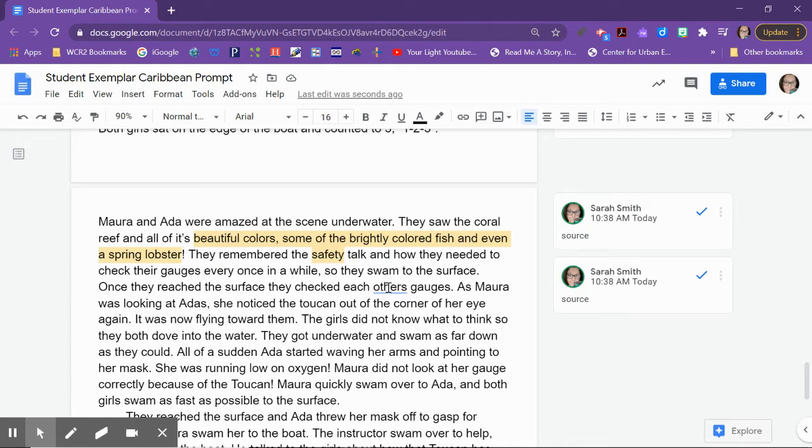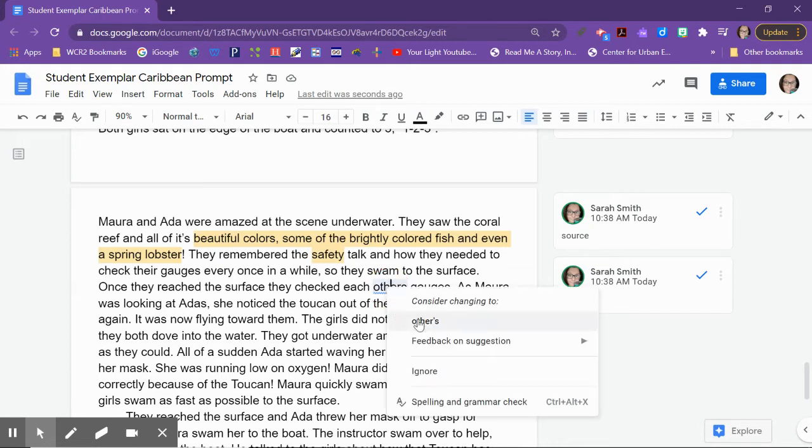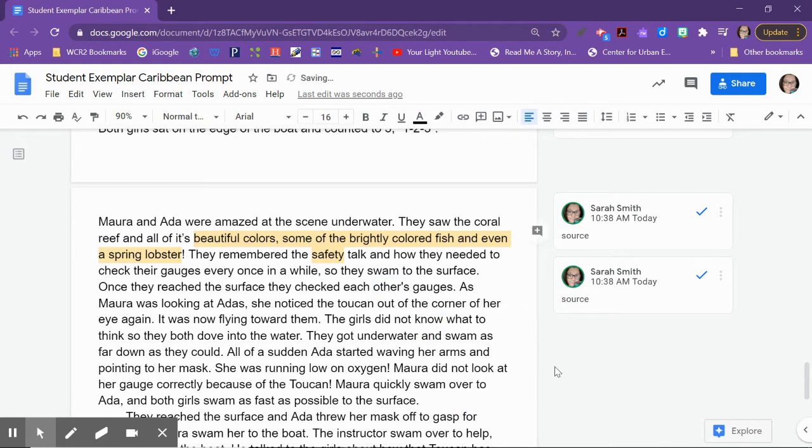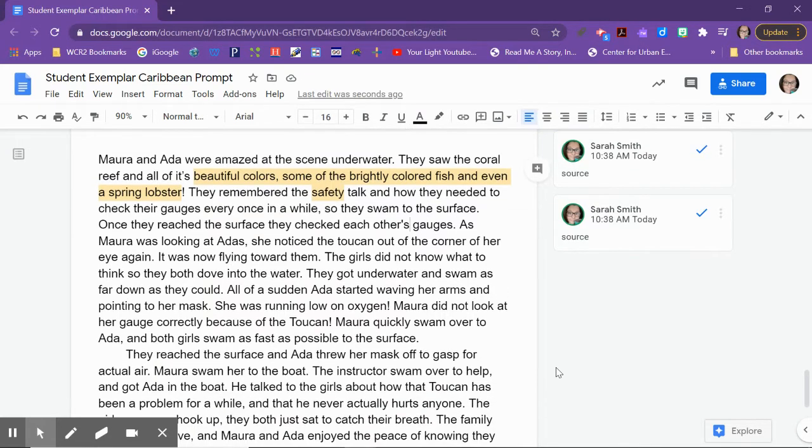She has a mistype here, so she could have easily just right-clicked and clicked that, and it would have fixed it. As Mara was looking at Ada's, she noticed a toucan out of the corner of her eye again. It was now flying toward them, and the girls did not know what to do or what to think, so they both dove into the water.